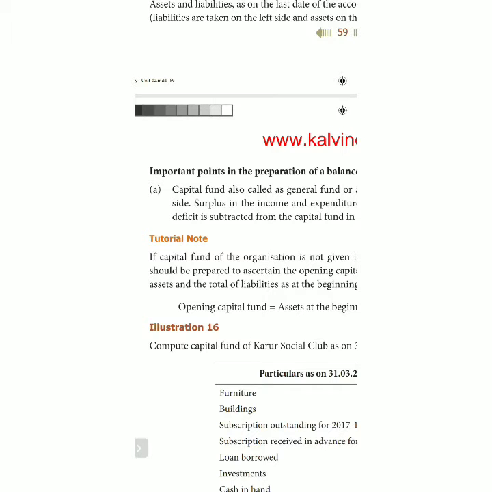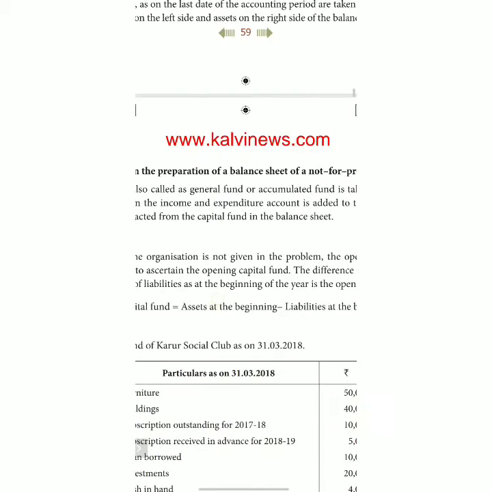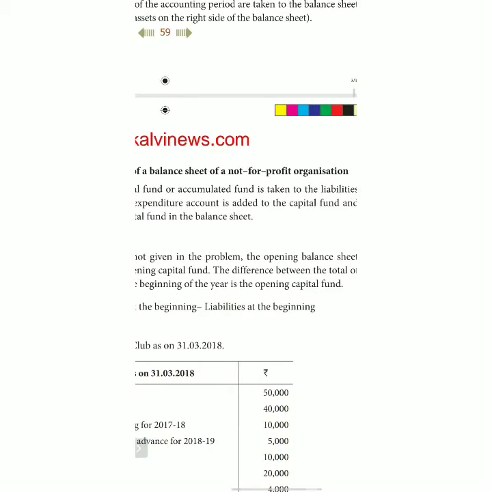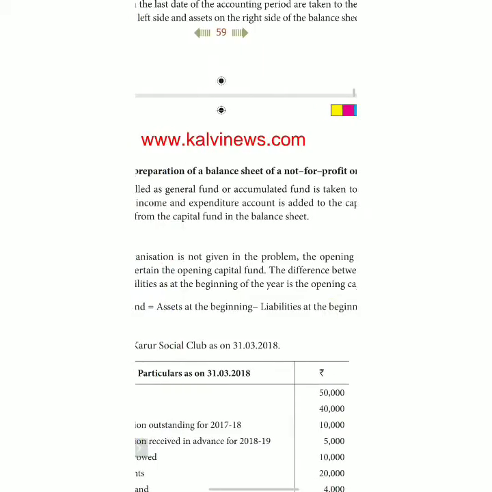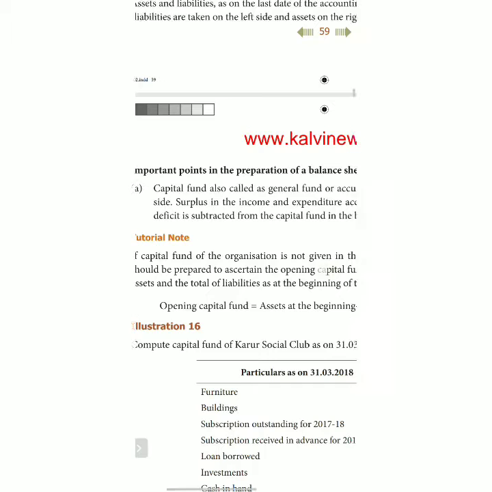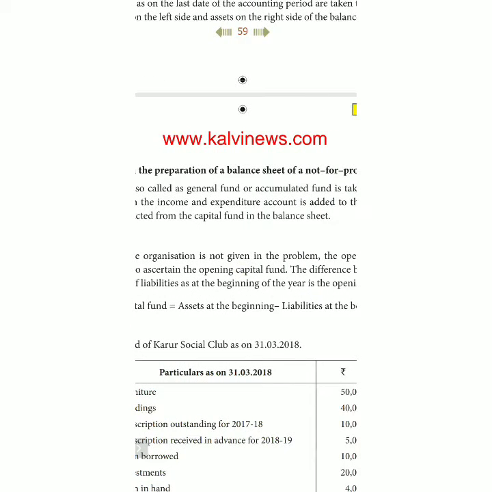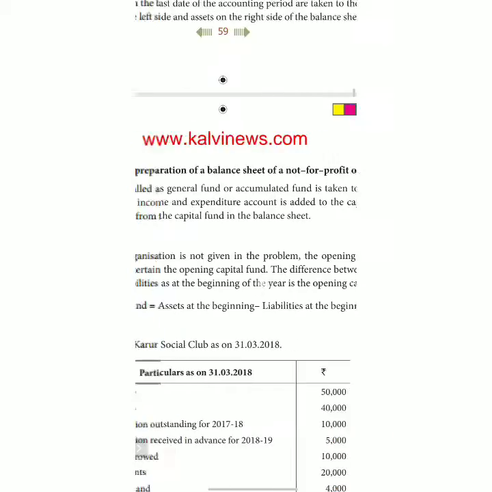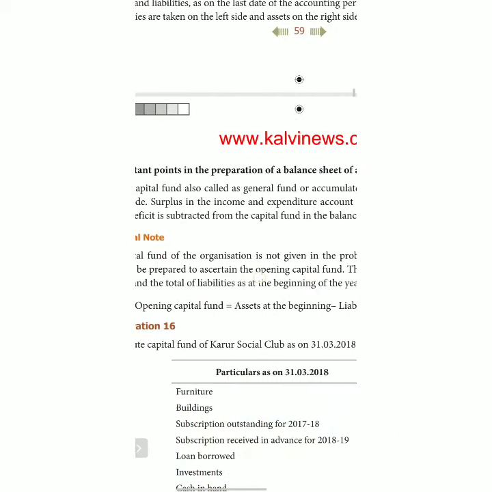Capital fund is also called general fund or accumulated fund, and is taken to the liability side. Sometimes it might be asked in one word in the public examinations.